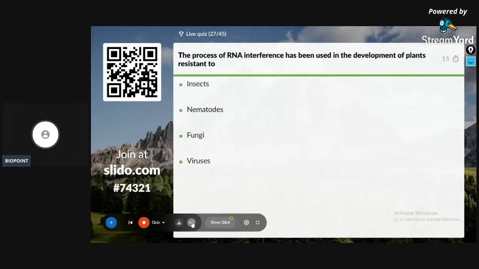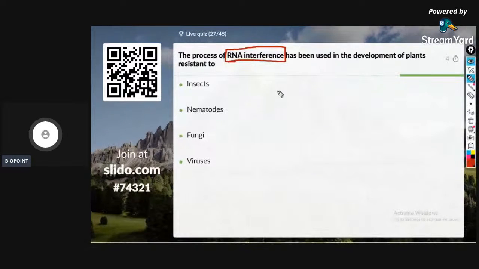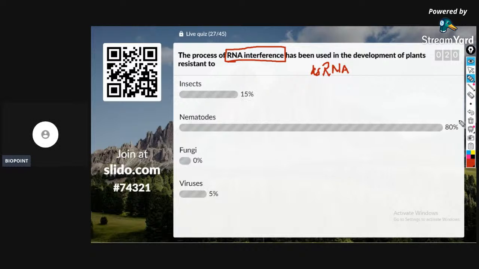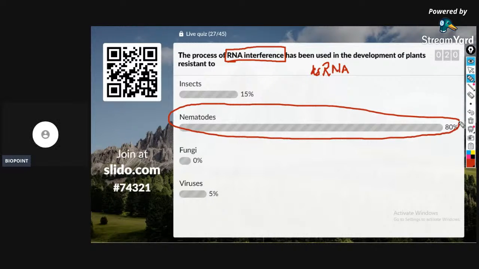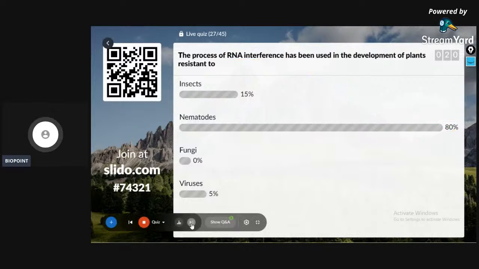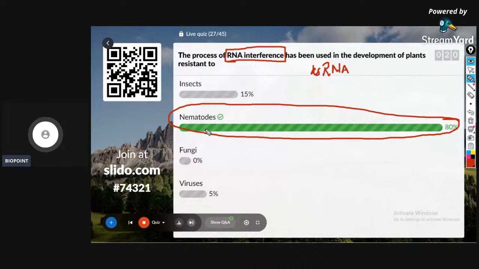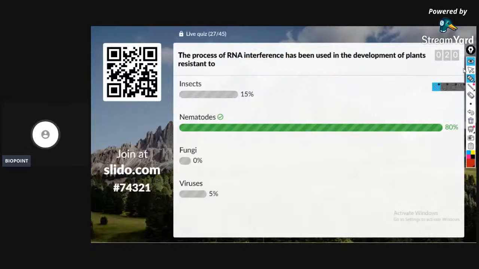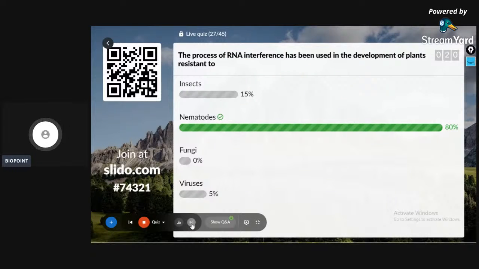The process of RNA interference has been used in the development of plants resistant to, I told you, silencing of mRNA due to the formation of dsRNA. Insect, nematode, fungi, virus. Perfect. Very good. Perfect answer. It is the nematode. Nematode is the correct answer. Meloidogyne incognita. I already repeated. So leaderboard after the question. Let's see who all are the winners.